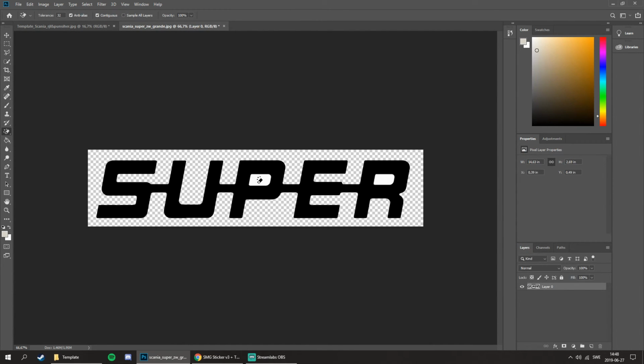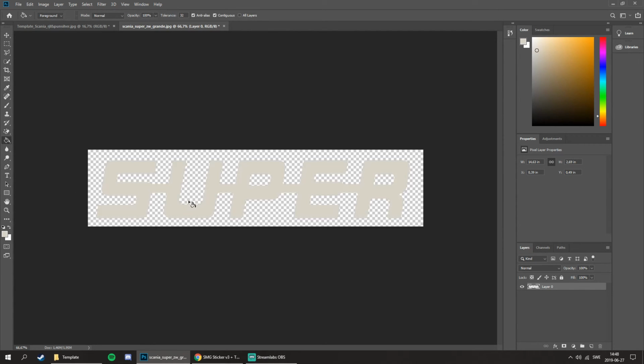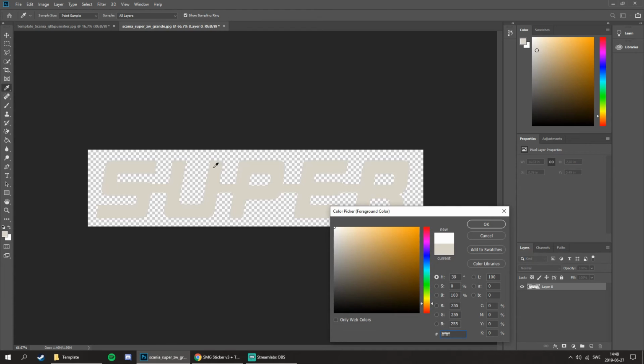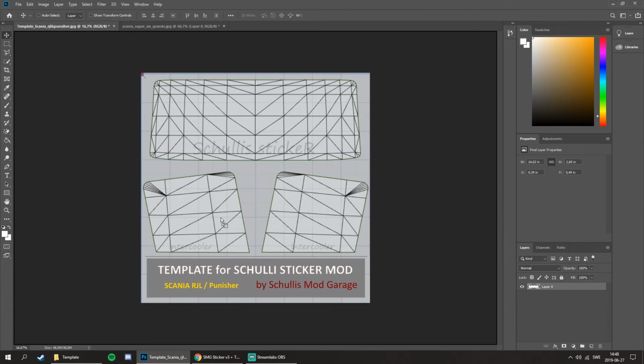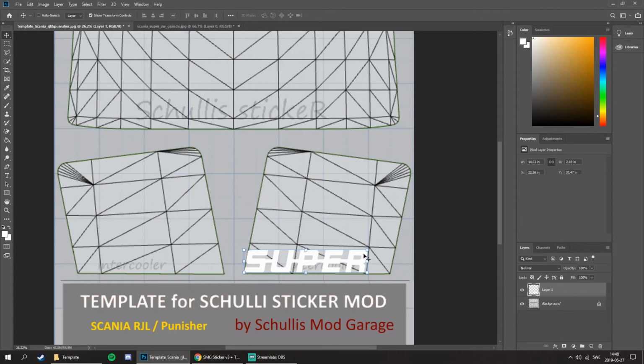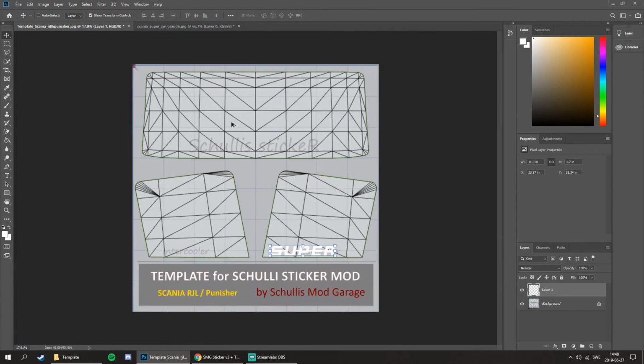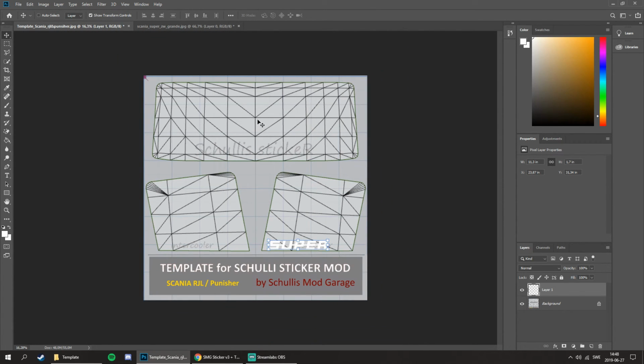So now let's design your sticker, how you want it to look. I'm going to go for Super here. This is the front window, and this is the right window and left window.